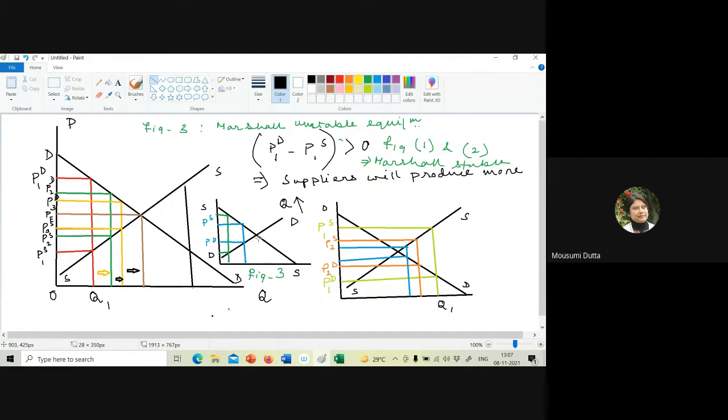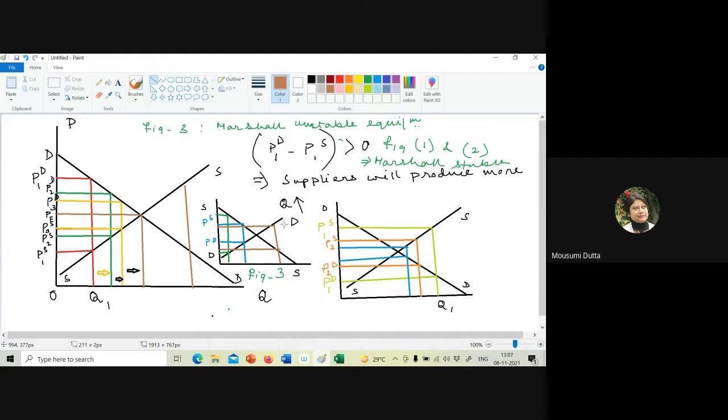Now, for the same diagram, you can start with the right-hand side. If I do so, I'm getting the demand price greater than the supply price.